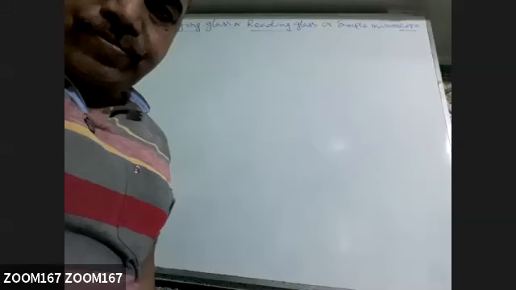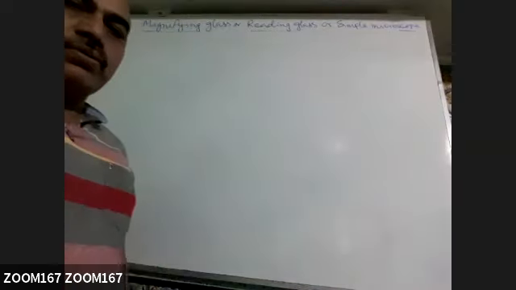So magnifying glass or simple microscope or reading glass, they are the same thing. So what is it?